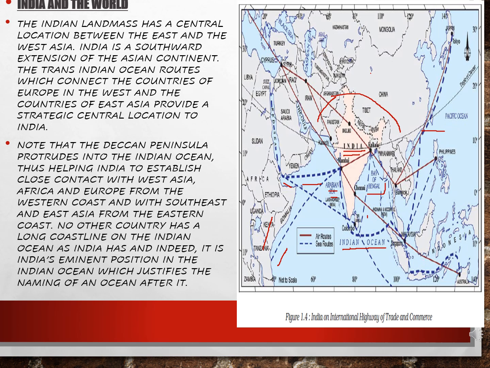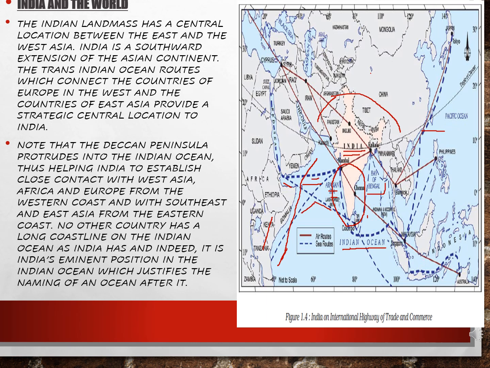So we can see the Deccan Peninsula. Deccan Peninsula comes in somewhere in Maharashtra. The Deccan Peninsula protrudes into the Indian Ocean, thus helping India to establish close contact with West Asia. Africa, I told you, right? This is Africa. Because of the sea routes, trade is easily carried out from Europe.